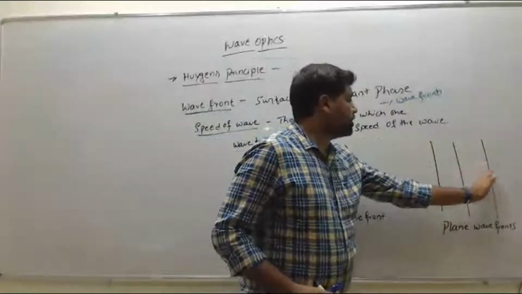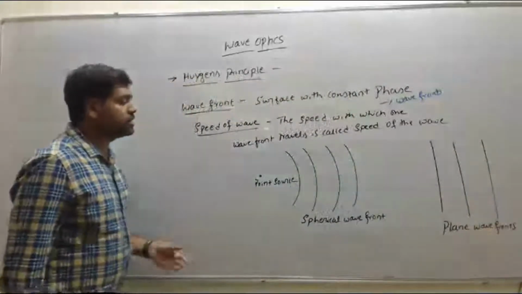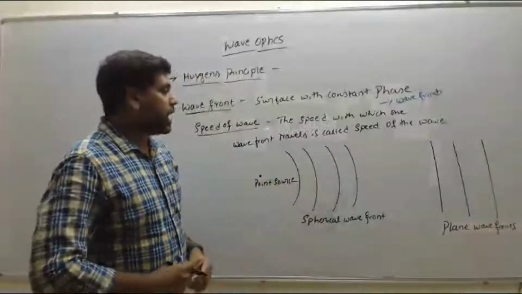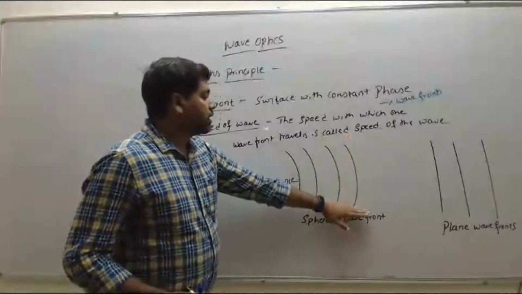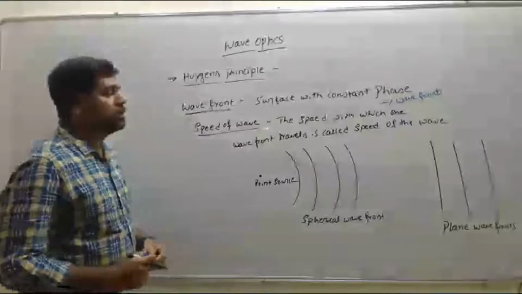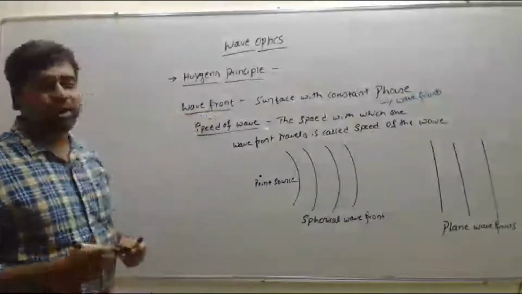Then these wavefronts we call plane wavefronts. So we get plane wavefronts when the point source is at a larger distance and we take a part of the spherical wavefront. So this is about the wavefront.